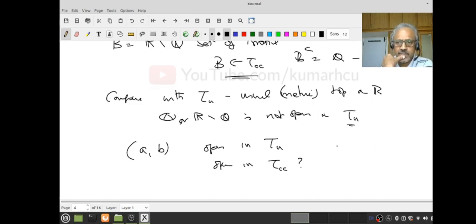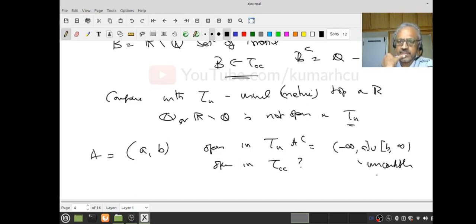No, because we know these are all uncountable sets. Therefore, the complement, we should call it A complement, is this, which is uncountable. Therefore, A is not in tau CC.